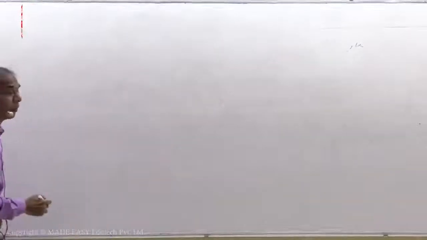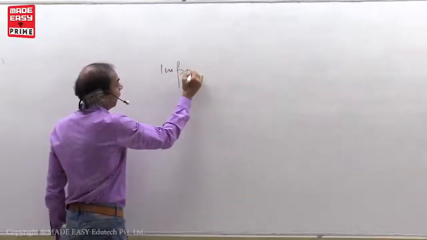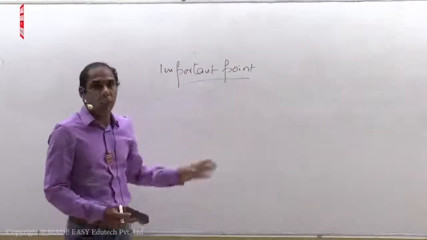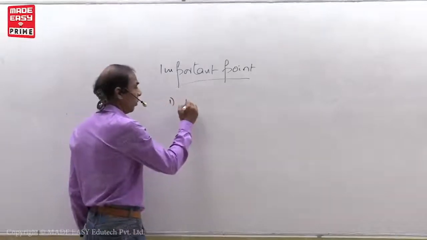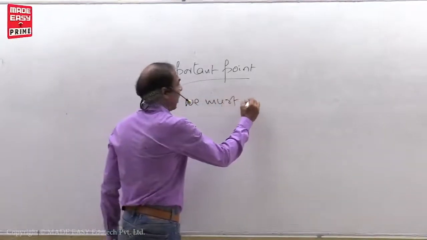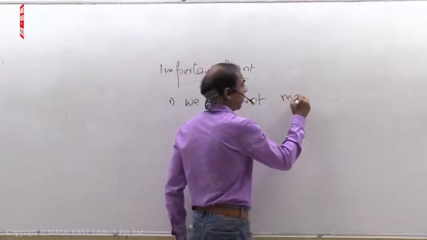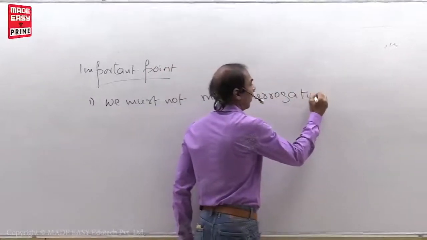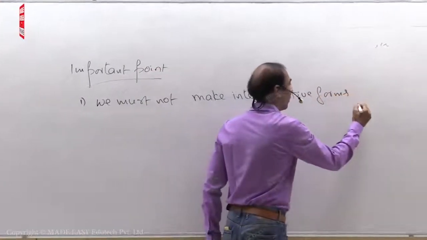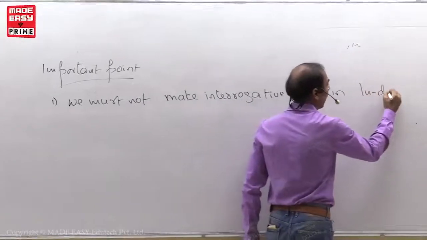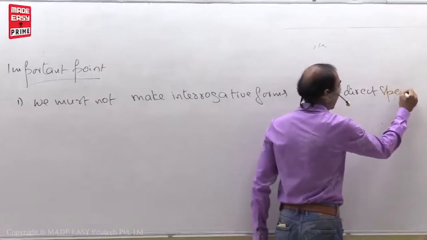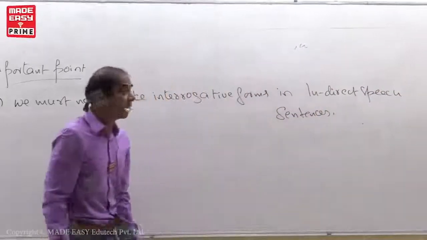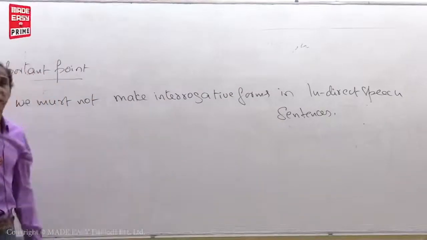One important point is here. What is the important point, you know? We must not make interrogative forms in indirect speech sentences. We must not make interrogative forms in indirect speech sentences.